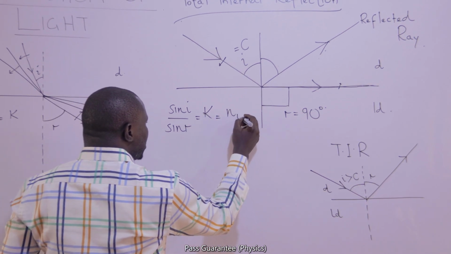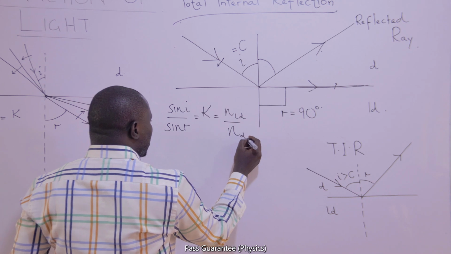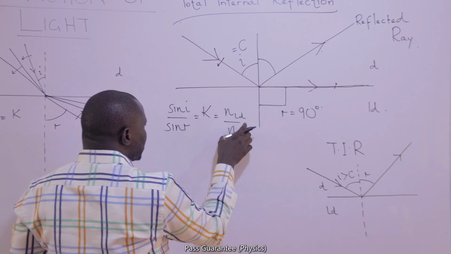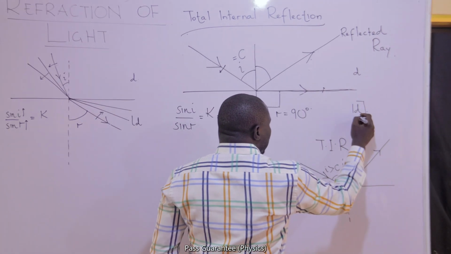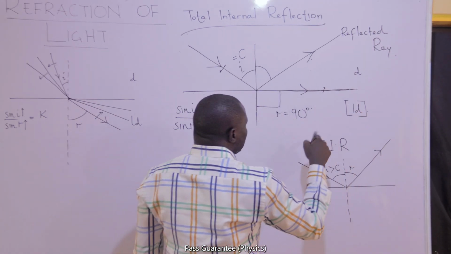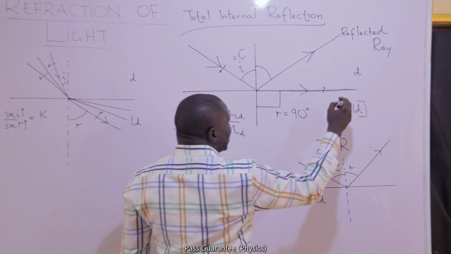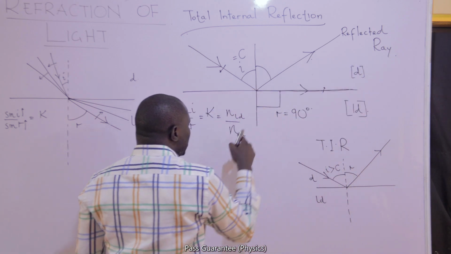It will be the refractive index of the less dense medium all over the refractive index of the dense medium. I said by arranging your refractive index as a constant for Snell's law, the refractive index of the medium that has your refraction must be on top, while the refractive index of the other medium, the incident medium, must be below.